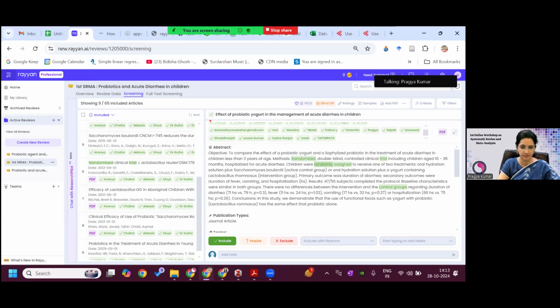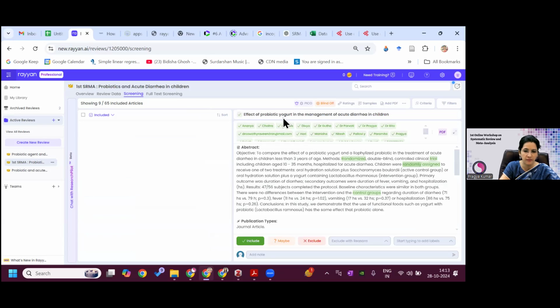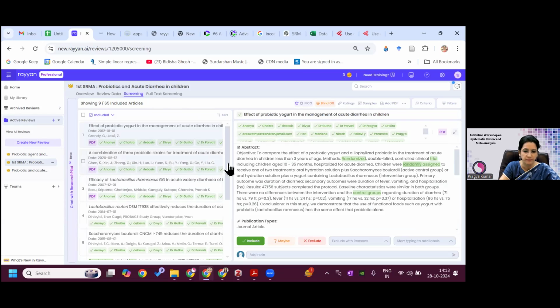Here, because the horizontal extension does not permit you to go, probably if you have to increase this width, this one, then you can see, otherwise you can see on the top. If you keep on increasing, you can see the total number of reviewers. So this is the list of included.